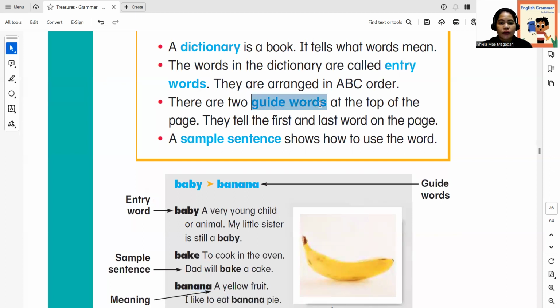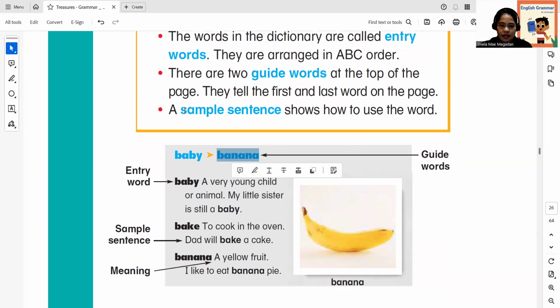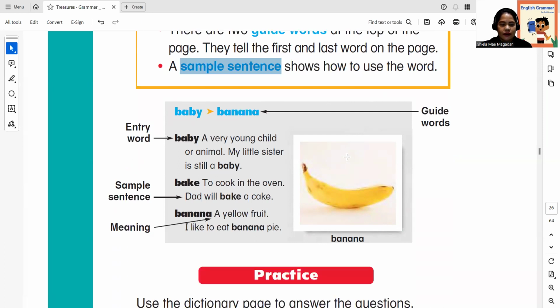There are 2 guide words. We have 2 guide words here, baby and banana. At the top of the page, they tell the first and last word on the page. So the first word in the page is baby. The last word in the page is banana. A sample sentence shows how to use the word.